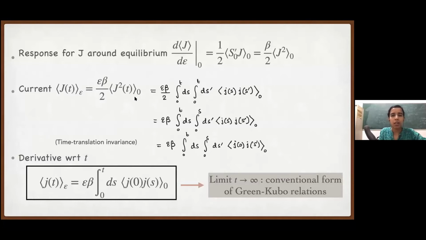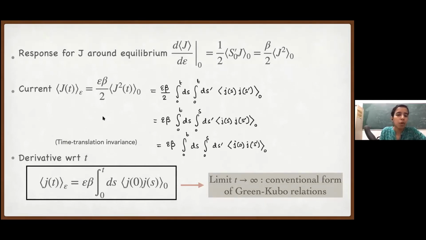So we express this time integrated current as the integral of the instantaneous current. So we have two time integrals, both from 0 to t, and we have the j_s j_s' correlation in equilibrium. Now this we can write as twice the first integral from 0 to t, the second integral from 0 to s, where s is larger than s'. Now this is an equilibrium correlation, which means that it depends only on the difference s minus s'. So using that variable transform, we can write this in terms of the correlation of j at time 0 and j at time s'.